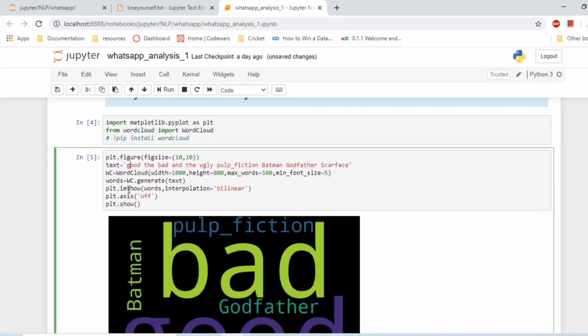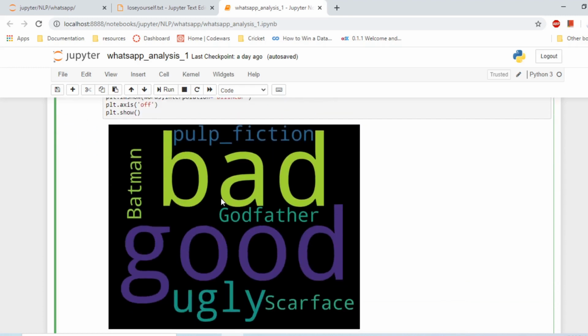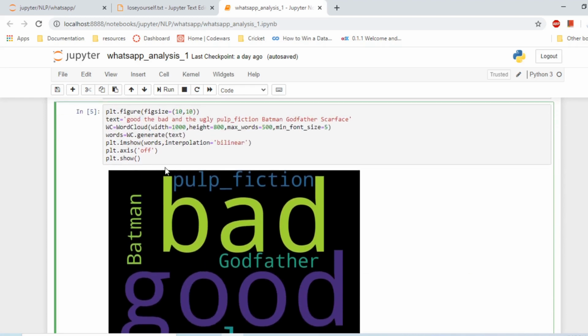So what we did here is we declared the figure size. We declared a variable with a single string containing the words with spaces. Next we declared a variable and we created the word cloud object. We passed some parameters. We passed text to this generate method, and then we simply, with the help of matplotlib, generated this beautiful looking word cloud. So that's it. That's the simple script to generate a word cloud.